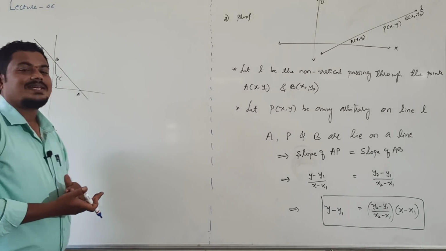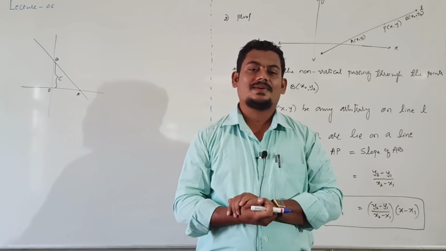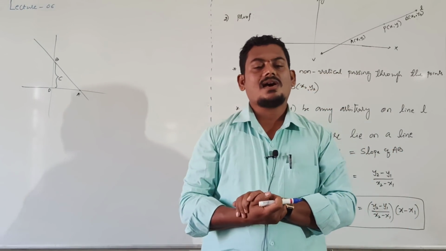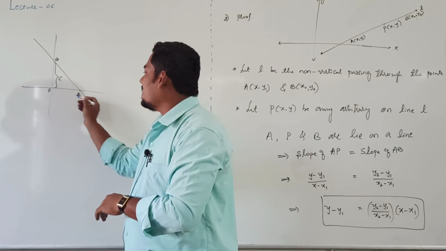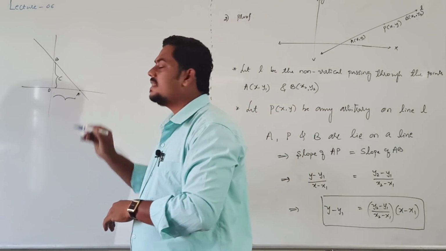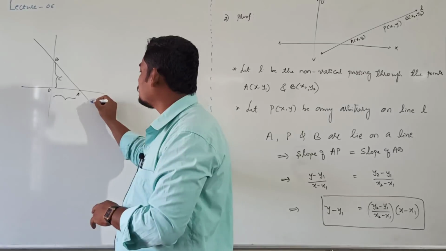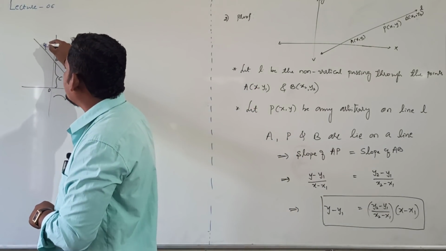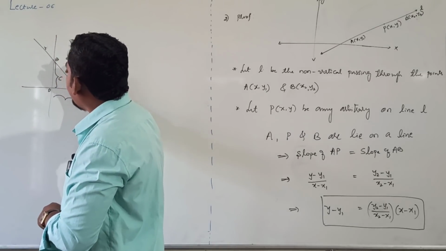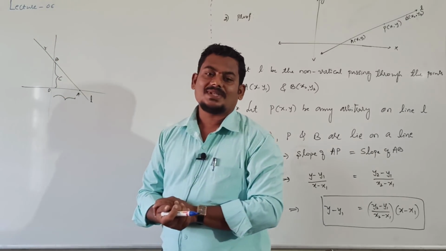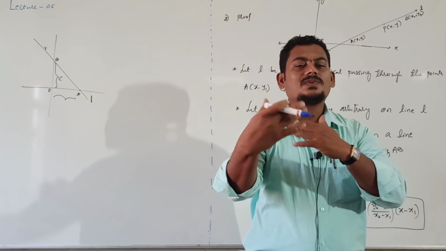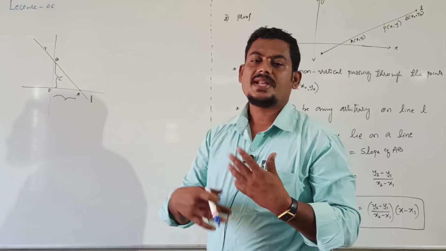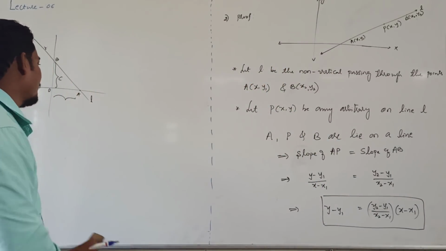Shifting of the line on the coordinate axis is nothing but intercepts. Intercept means shifting of the line on the x-axis or on the y-axis. OA is called x-intercept of the line L. Suppose it is line L, and OB is called y-intercept of the line. Shifting of the line on the coordinate axis is known as intercept.